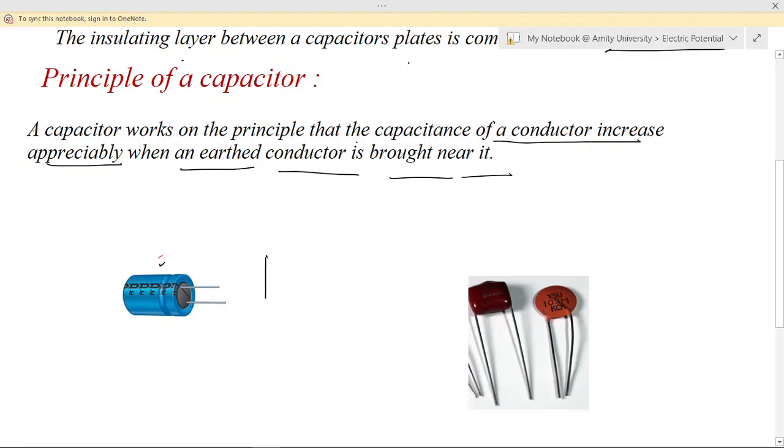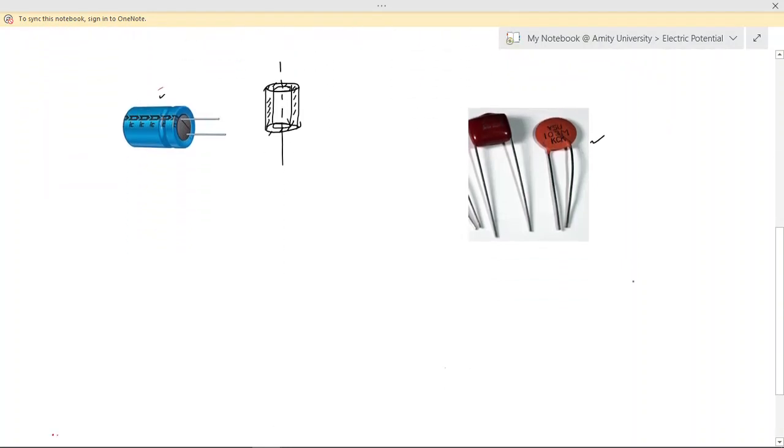So there are various shapes of capacitors, either the two parallel plates separated by an insulation, or you can say a cylindrical capacitor. So what is basically a cylindrical capacitor? The two conducting cylinders are placed coaxially like this, and this separation, this gap between the two cylinders is filled with some dielectric or some insulating medium. So these are also the paper capacitors or the various capacitors which are used in electrical circuits.